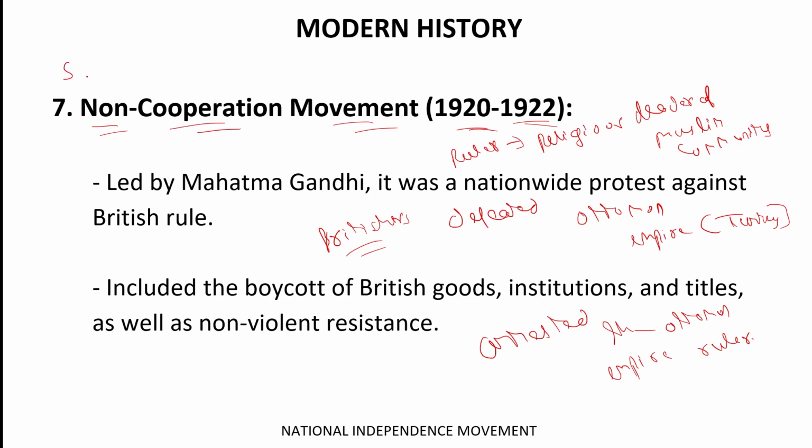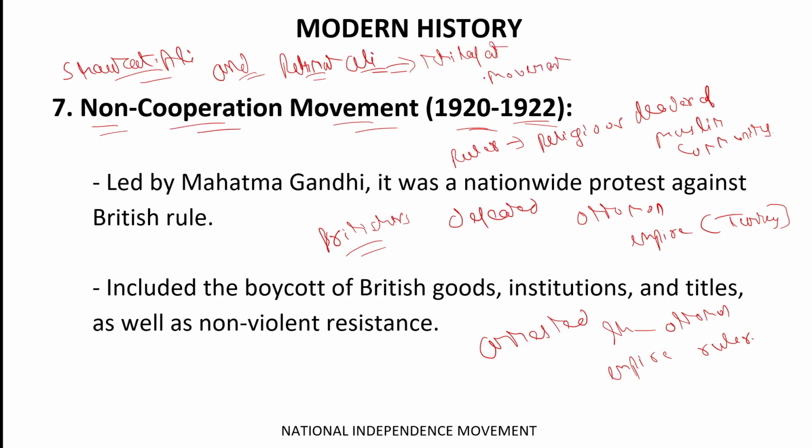Okay, so to oppose this, Shaukat Ali and Rahmat Ali were the persons who started the Khilafat movement.